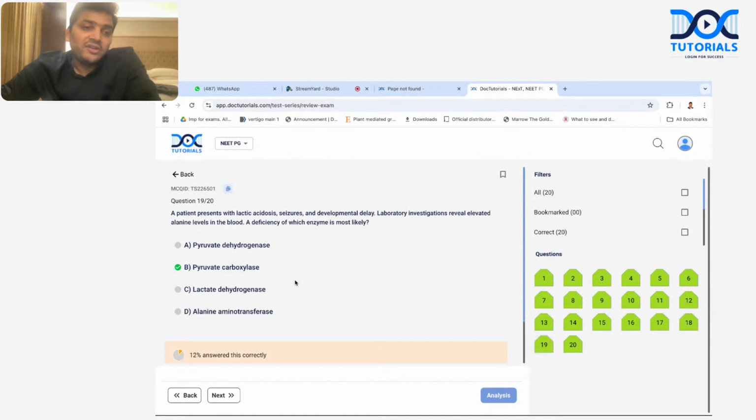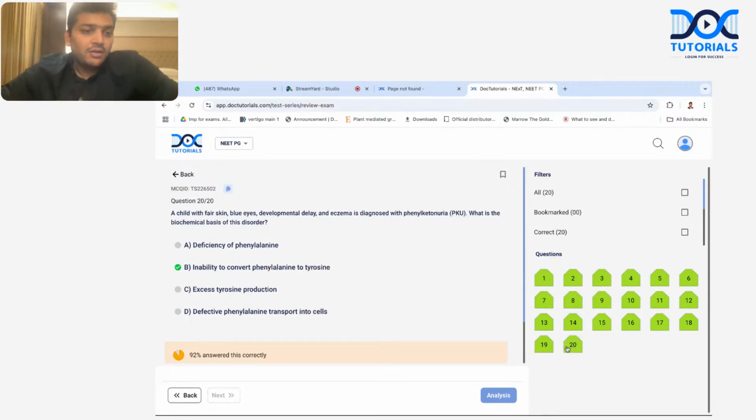The 19th question, yes, it was again tricky. See how I figured out the answer, because they are asking lactic acid as well as alanine. So I was trying to find the common enzyme related with lactic acid as well as alanine, because pyruvate dehydrogenase is related with lactic acidosis but not alanine. Lactate dehydrogenase is related with lactic acid but not with alanine. Alanine aminotransferase is related with alanine but not lactic acid. Pyruvate carboxylase is related with gluconeogenesis, and in gluconeogenesis, lactic acid as well as alanine both come in. So I went with that answer. And this was easy, phenylketonuria, right? So this is how we should approach.